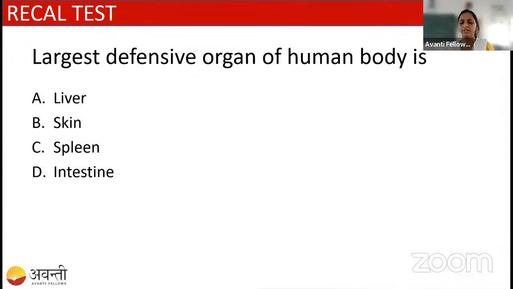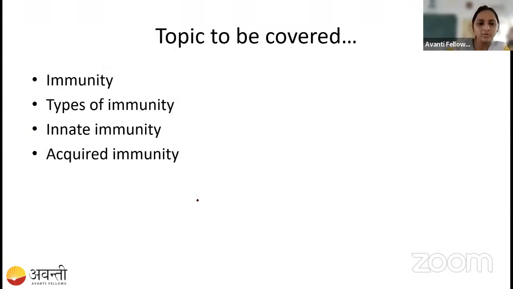Then today we are going to start the immune system. Before starting the immune system, here is one more question for you. The largest defensive organ of the body is, can anyone think which is the largest defensive organ that fights against pathogens? Can anyone tell me? So see here, the correct answer is skin. Skin is the largest defensive organ of the body. Not liver, spleen, or intestine. Fine, let us go to the next.